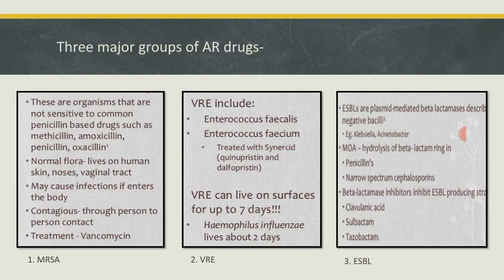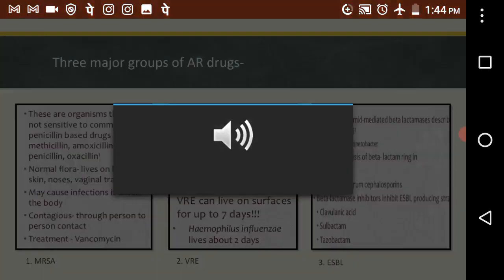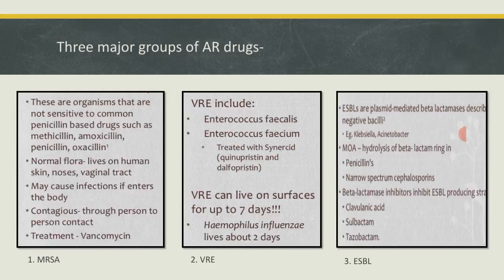So now we know which drugs come into the category of MRSA. Then the MRSA can cause infections if it enters into the body, and it can enter via direct person to person contact. The antibiotic that we use to treat MRSA is vancomycin.